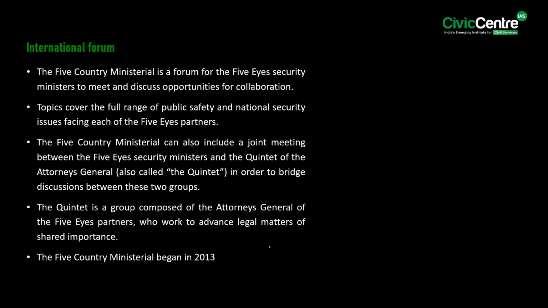Talking about the international forum, see, the Five Country Ministerial is a forum for the Five Eyes security ministers to meet and discuss opportunities for collaboration. Know that topics cover the full range of public safety and national security issues facing each of the Five Eyes partners. Furthermore, the Five Country Ministerial can also include a joint meeting between the Five Eyes security ministers and the Quintet of the Attorneys General in order to bridge the discussions between these two groups. Remember that the Quintet is a group composed of the Attorneys General of the Five Eyes partners who work to advance legal matters of shared importance. Know that the Five Country Ministerial began in the year 2013.